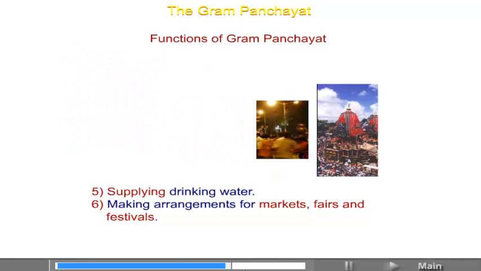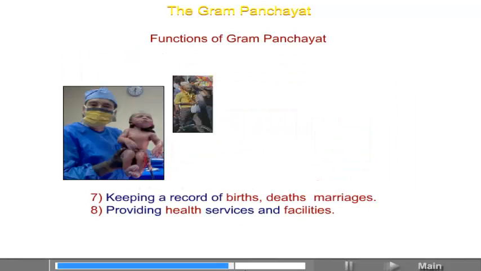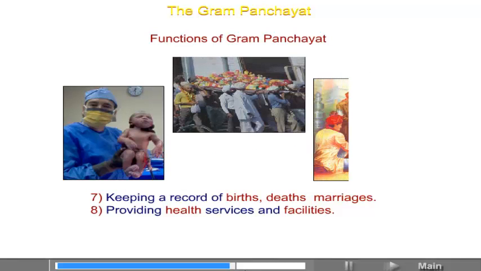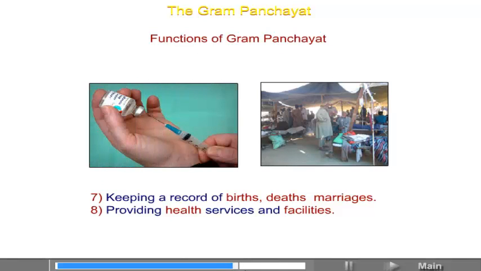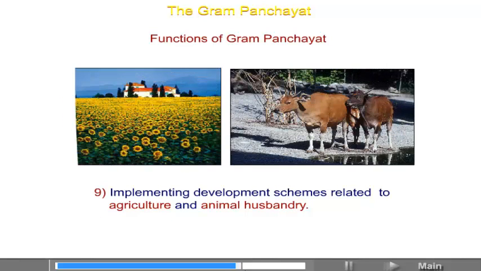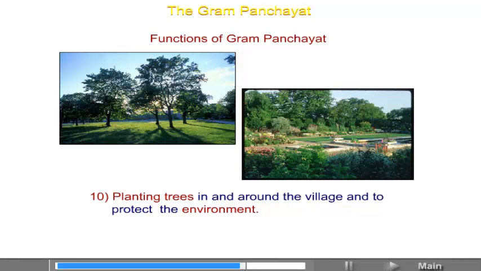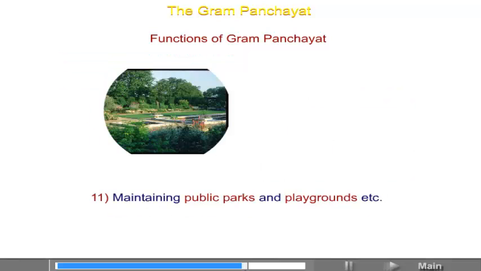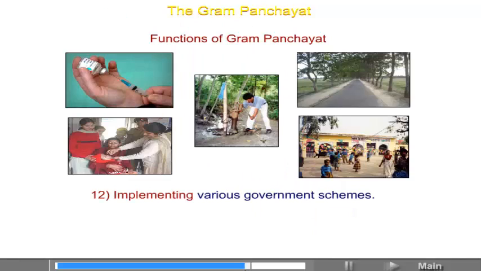6. Making arrangements for markets, fairs and festivals. 7. Keeping a record of births, deaths and marriages. 8. Providing health services and facilities. 9. Implementing development schemes related to agriculture and animal husbandry. 10. Planting trees in and around the village and to protect the environment. 11. Maintaining public parks and playgrounds, etc. 12. Implementing various government schemes.